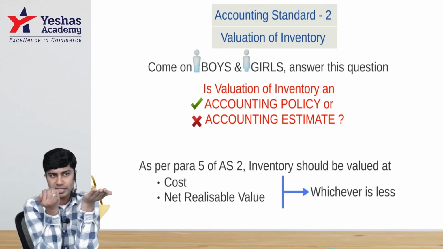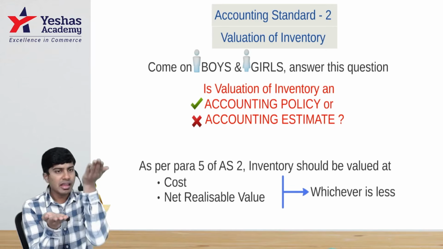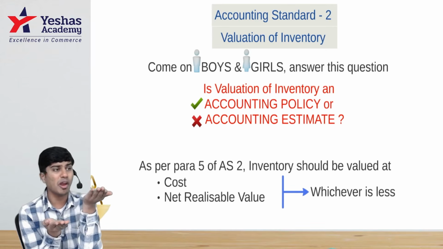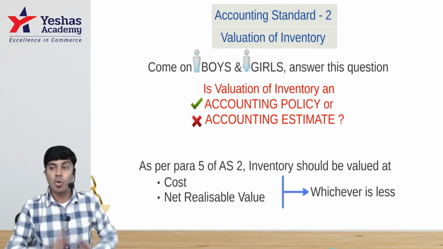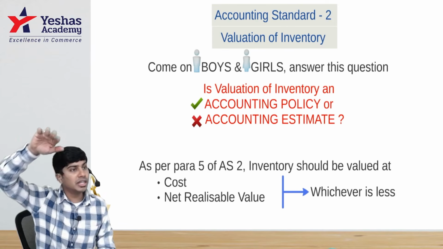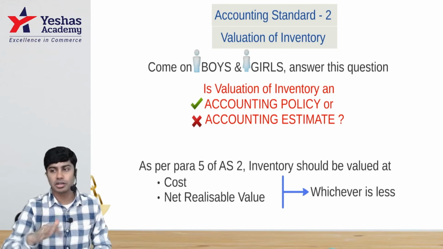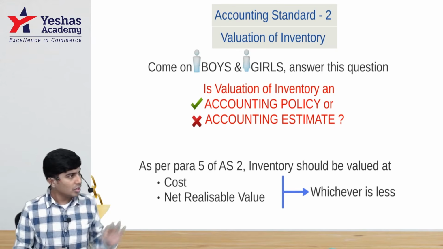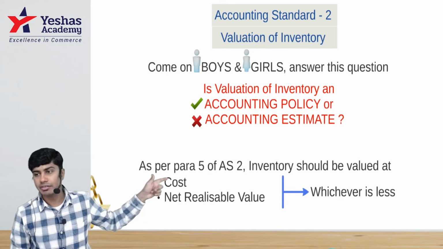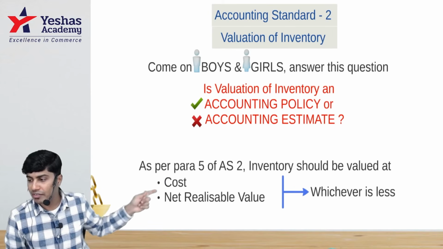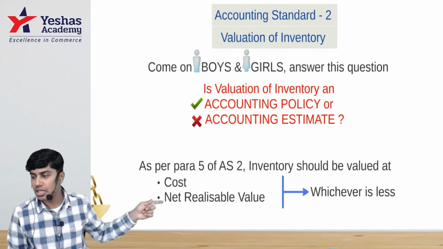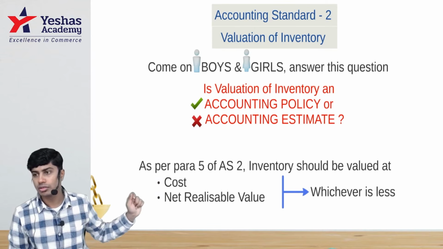I bought it at what price? 100. My cost is 100. I am expecting to sell it at 120. Will I make profit or loss? How much profit? Don't book it right now. Wait for the sale. Whether you sell it next month or next year, record the profit in that month or year, not now. Now, inventory has to be recorded at 100. Why? Cost is 100, NRV is 120, whichever is less is cost.